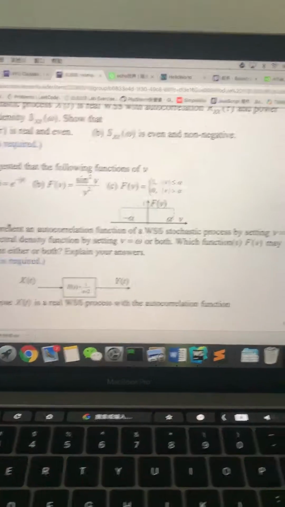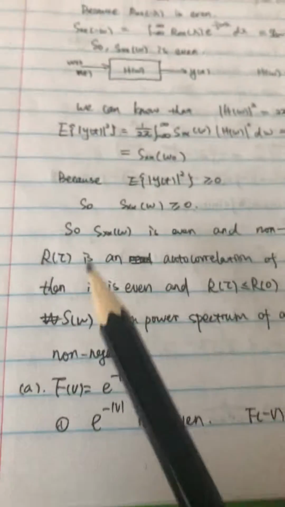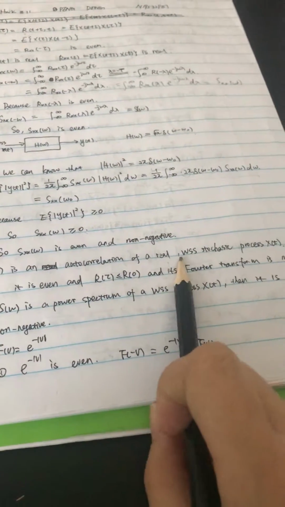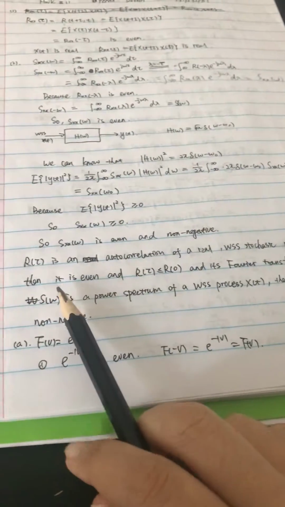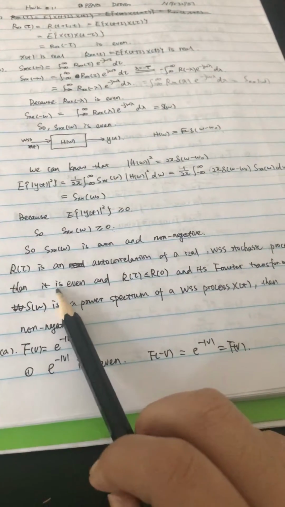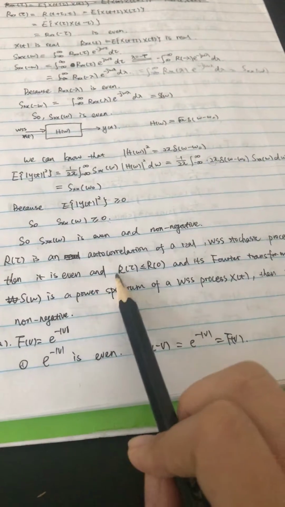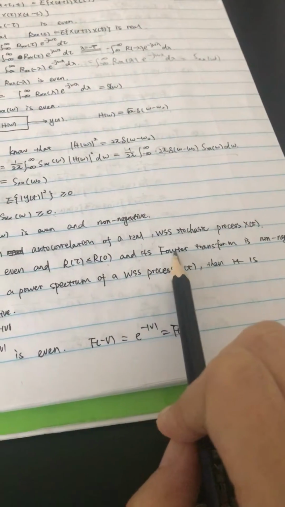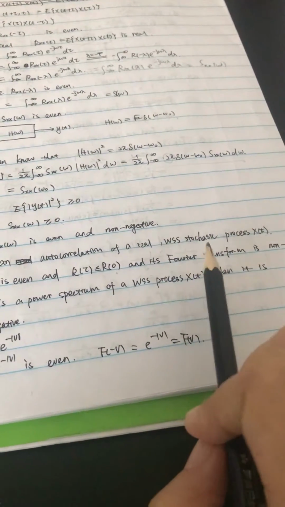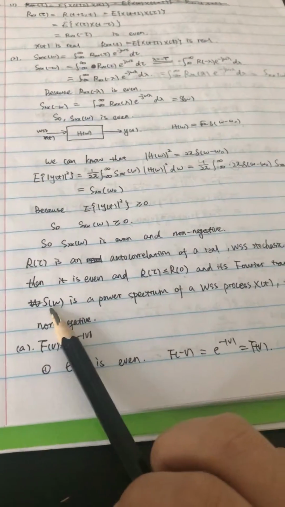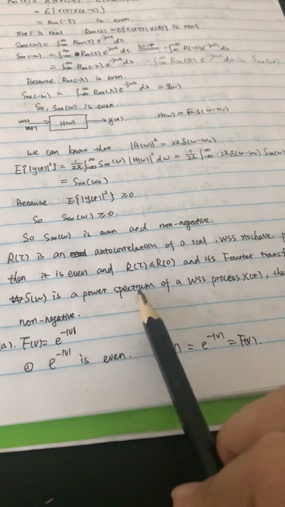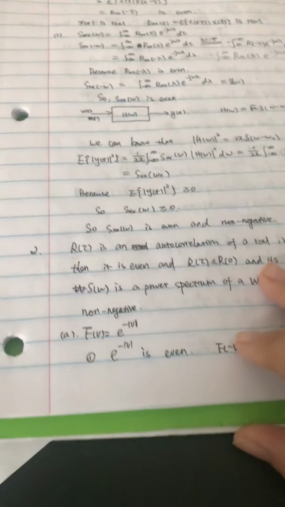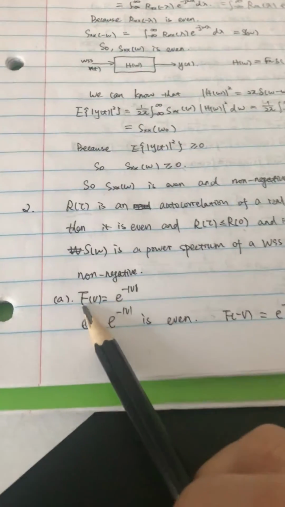So let's do the question now. We know that R(tau) is an autocorrelation of a real WSS statistic process X(t) if it is even, R(tau) should be even and |R(tau)| is less than or equal to R(0), and its Fourier transform is non-negative. If S(omega) is the power spectrum of a WSS process, then it should be non-negative. So let's see the first one.